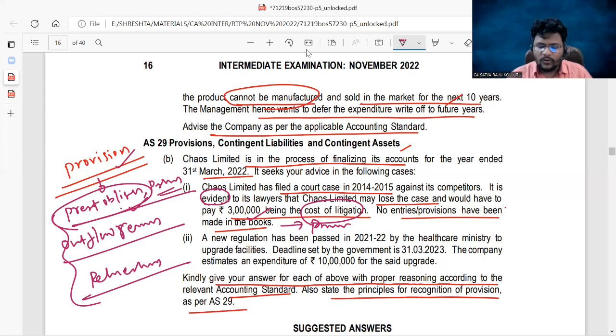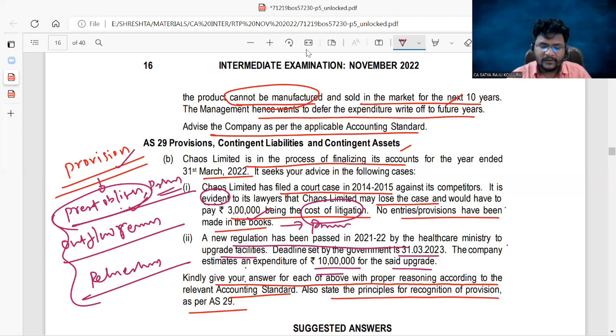Coming to the second scenario, a new regulation has been passed in 2022 by the Healthcare Ministry to upgrade the facilities. So all the hospitals need to upgrade certain facilities for the patients as per the new healthcare policy. The deadline set by the government is 31st March 2023. So they need to complete all such upgrades by 31st March 2023. The company estimates an expenditure of 10 lakhs for the said purpose. Kindly give your answer for each of the above.